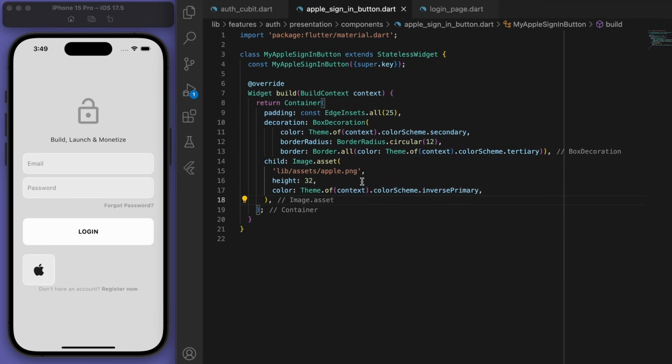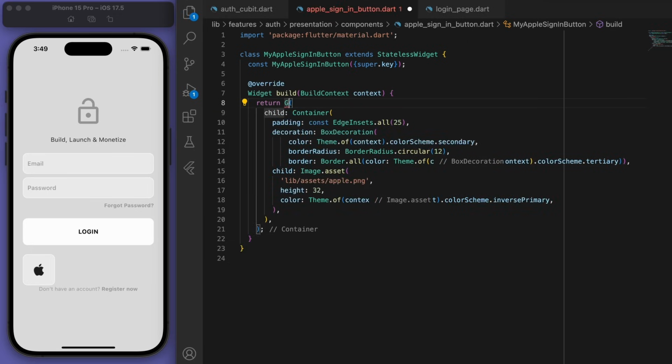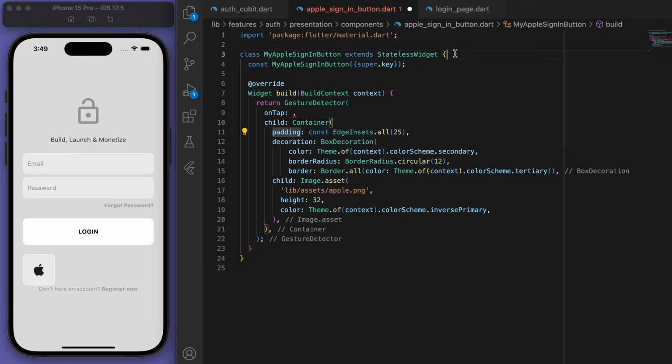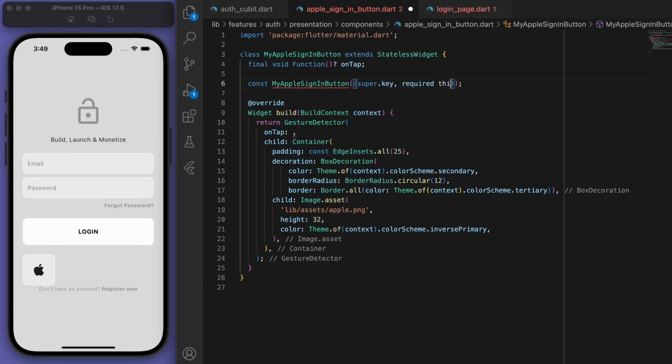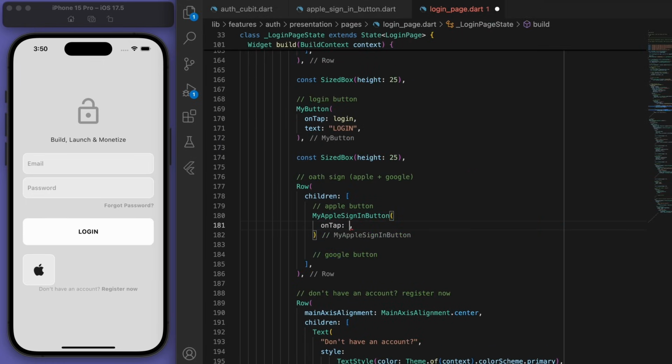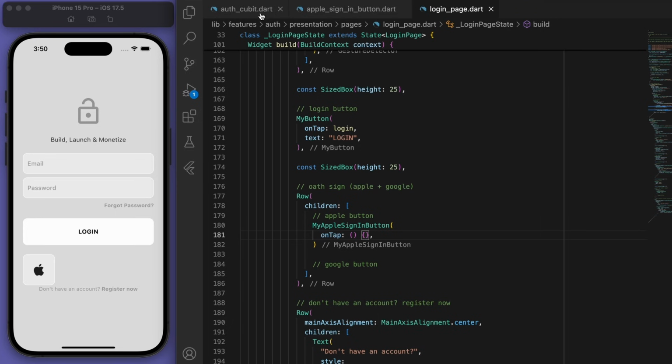I think that looks pretty good so far. Now finally, I want to wrap this in a gesture detector so that we can tap on it. Let's require that at the top. And coming back to our login page, it's got the red squiggle because we need to fill out the onTap. Sweet. That's looking pretty good.